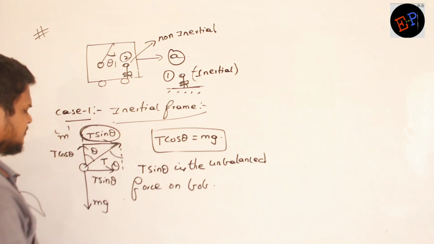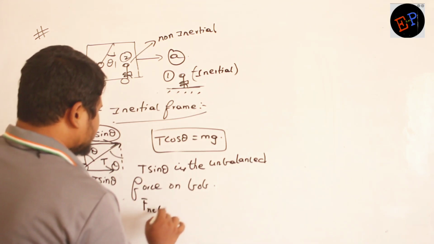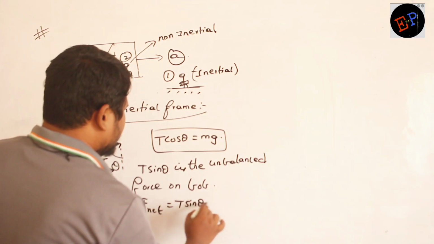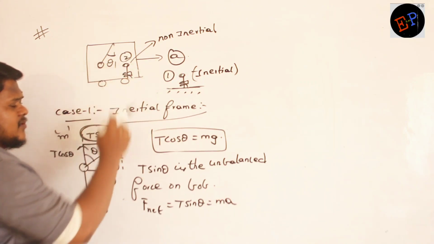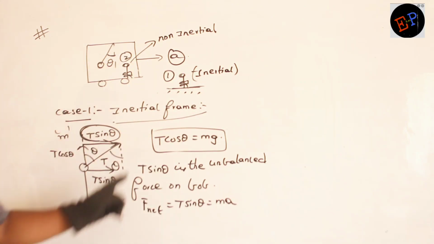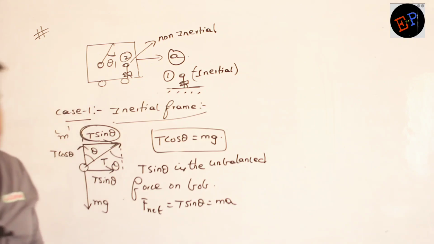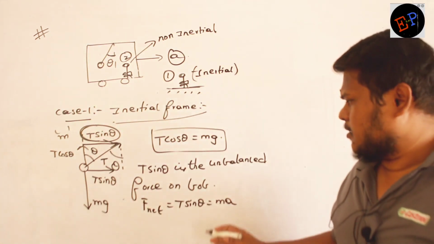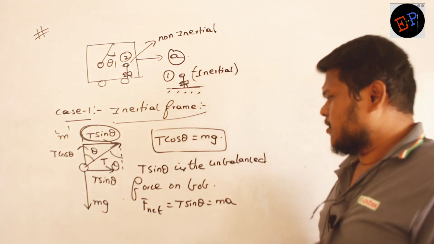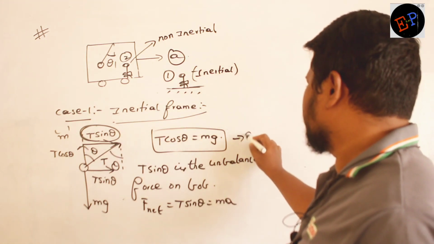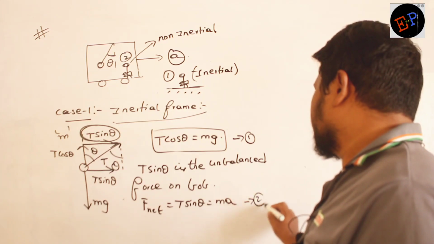Net force formula: net force T sin theta is equal to mass into acceleration. Acceleration of the car is A, acceleration of the pendulum is also A. So I got the first equation and the second equation. Just divide both of them, because I want only the angle theta, no ma. I do not need tension, he did not ask for it. So I will remove tension.